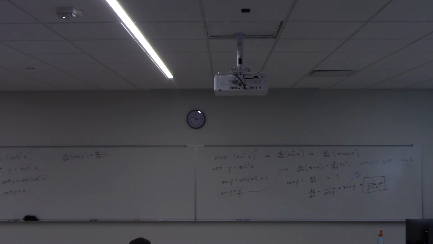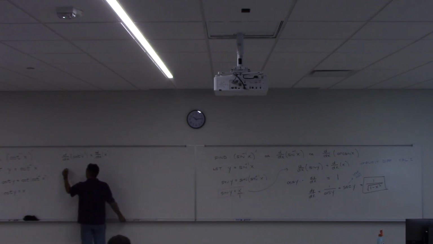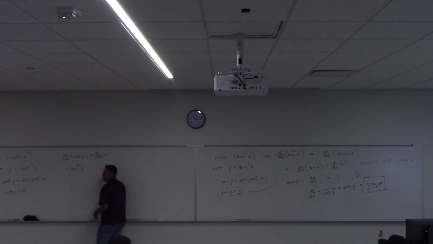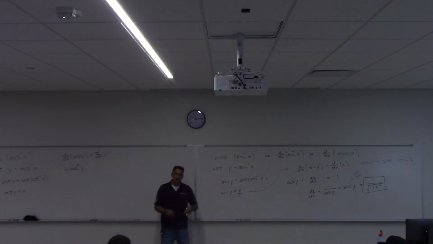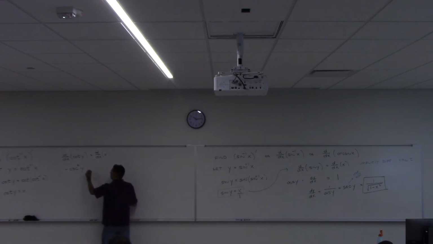The derivative of cotangent of something is negative cosecant squared of that something. So my left side is going to be negative cosecant squared of what? Of y. And then the chain rule, right? So you need times the dy dx. That takes care of the derivative of the left. And the right is just a 1.